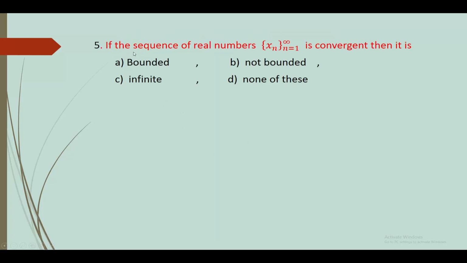5. If the sequence of real numbers x_n, n varies from 1 to infinity, is convergent, then it is: option A bounded, option B non-bounded, option C infinite, option D none of these. We know that every convergent sequence is bounded, so the answer is option A, bounded.